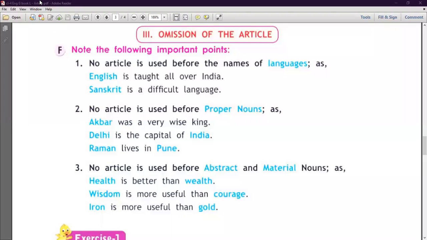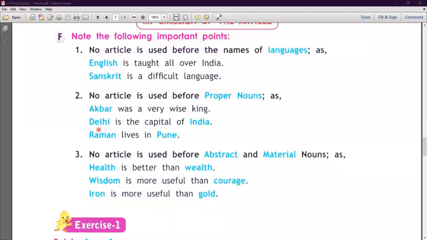Number second, no article is used before proper nouns. As you all know about the proper noun, yes, particular name of a person, place, animal, or thing. This is called proper noun. So before the proper noun, you don't use an article. Okay. For example, Akbar was a very wise king. Akbar is a proper noun. So before the proper noun, we don't use an article. Second is Delhi is the capital of India. So in this sentence, Delhi and India are proper nouns. So before the proper noun, we don't use an article.